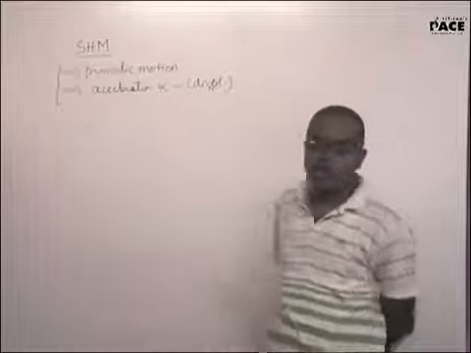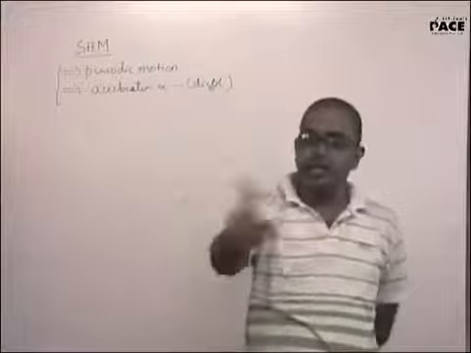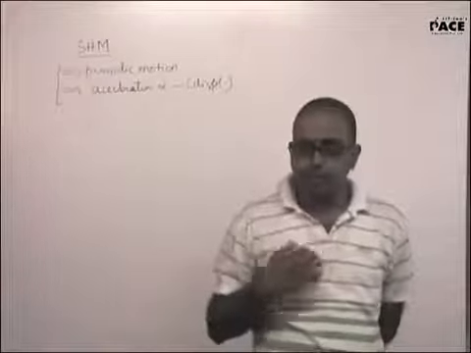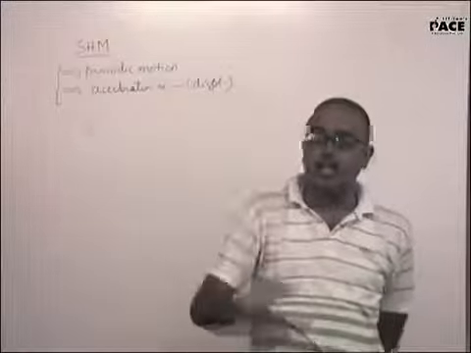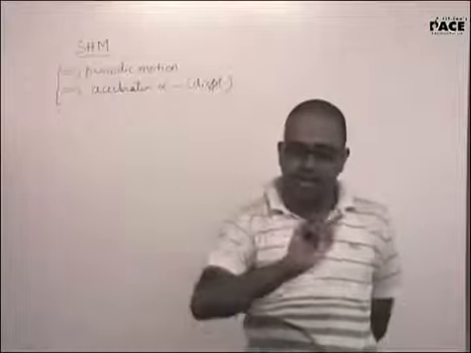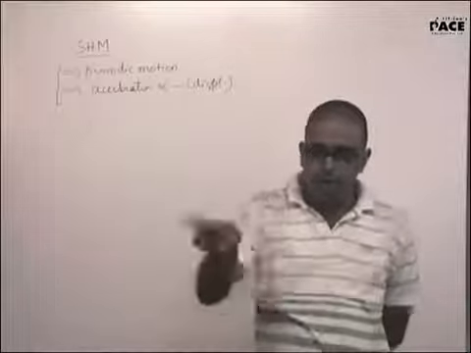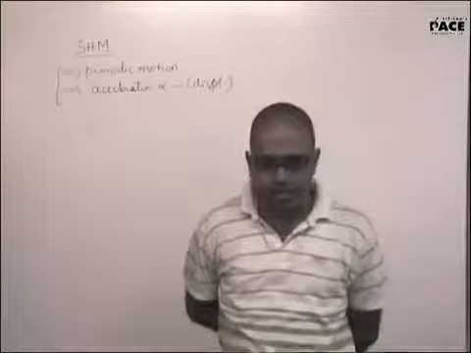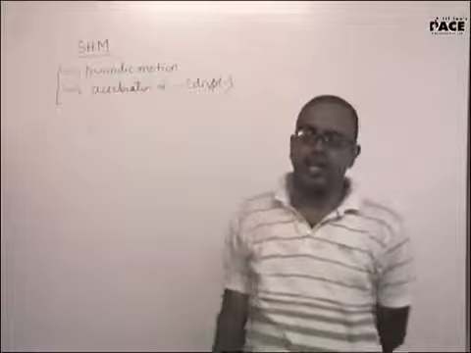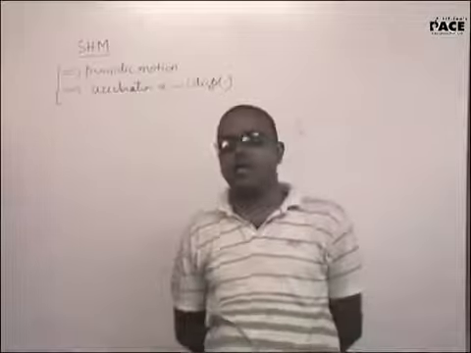Difference between periodic and oscillatory is, periodic should have a definite time period. Earth going around the sun is periodic, along with a definite path. You go one step ahead. Oscillatory means it should go and come back. This will be oscillatory. This can be periodic motion. A simple pendulum is periodic and oscillatory. Yes, sir. It will retrace its path back, will be oscillatory. It need not retrace its path back, it continuously keeps going ahead, will be periodic motion.